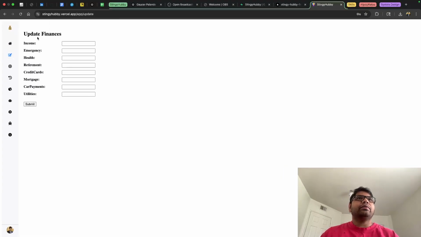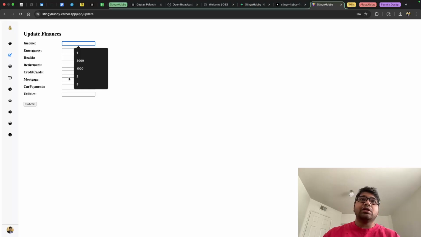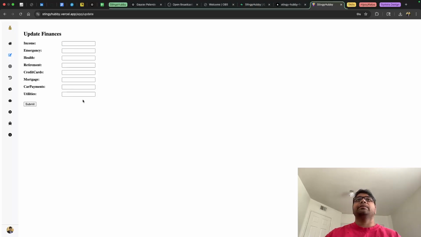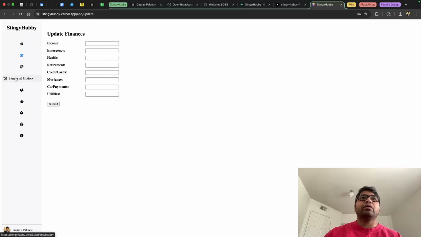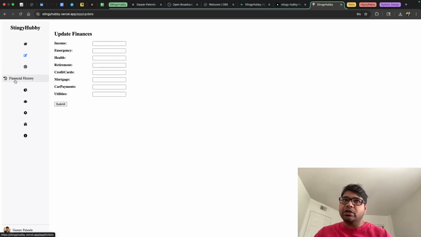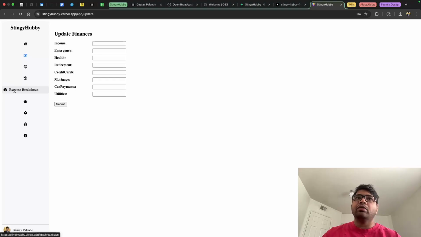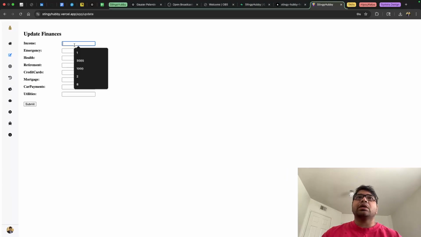This is mostly one major feature of this application, that a user can periodically come on this page and enter certain information about his or her finances, and then once that information is saved in the database, we would have certain metrics. We would have goals assigned, we would have a financial history, and we would also have an expense breakdown. So let's look into this at the moment.